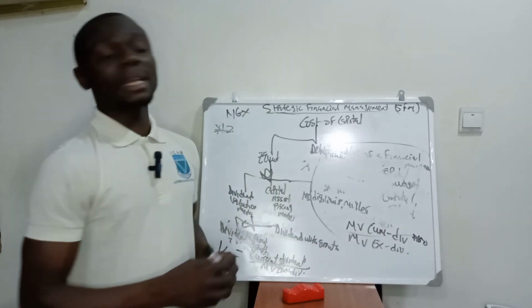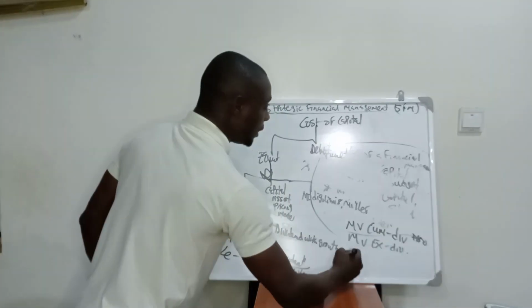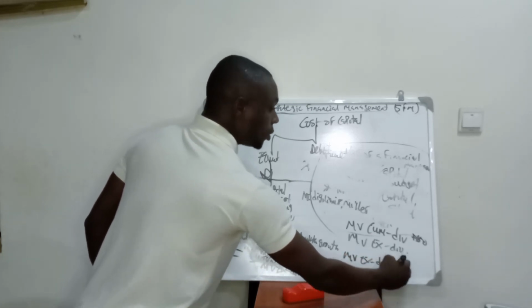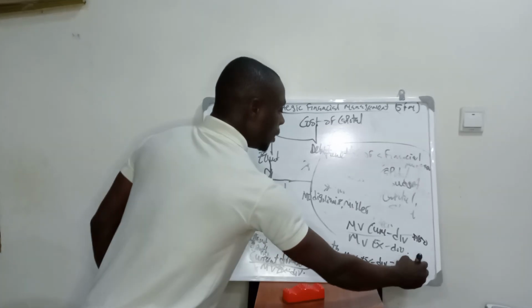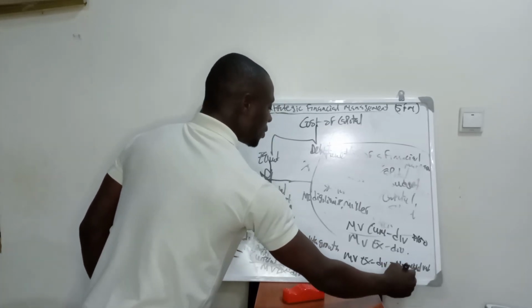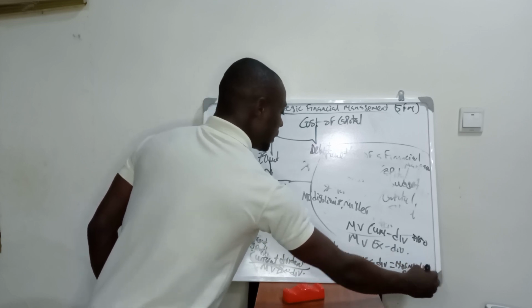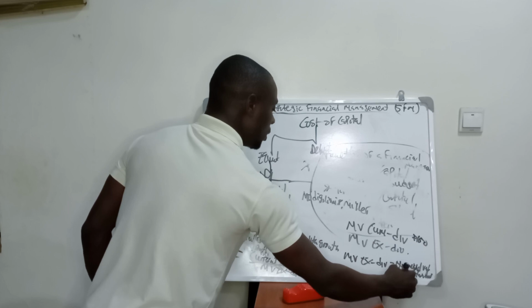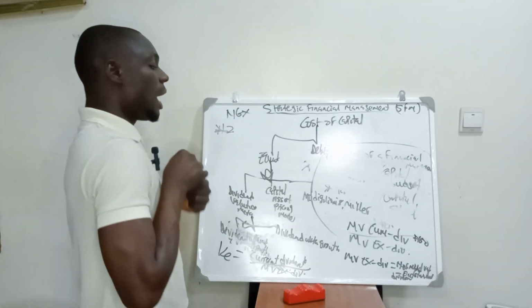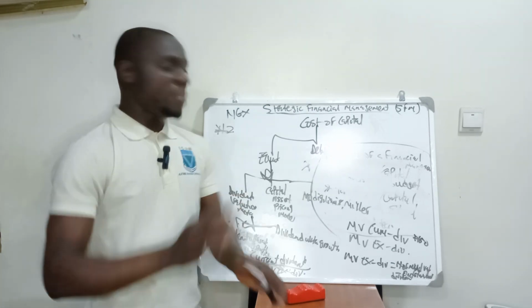Market value ex-div is equal to the market value cum div minus the outstanding dividend, the dividend that is yet to be paid.